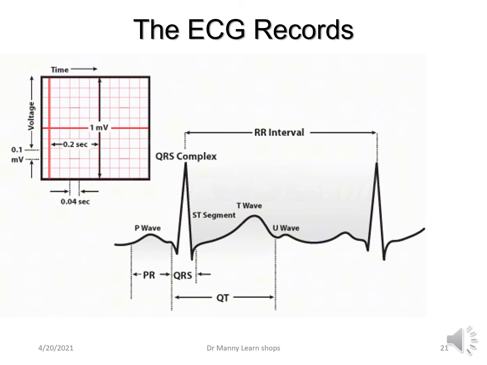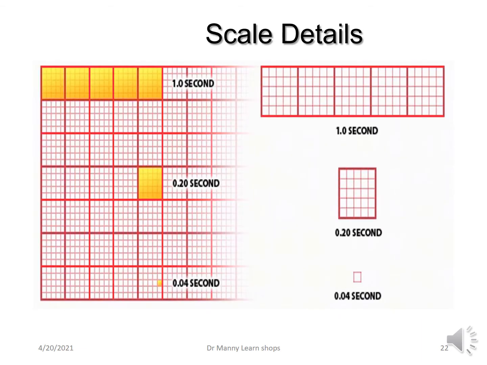Now, it's important to remember that the electrocardiographic paper records two things: time and voltage. Time in milliseconds or seconds, and voltage in millimeters or really millivolts. When we look at the scale details, each big square along the horizontal axis, which is time, is represented by little squares and big squares. Now, the little squares are, on the horizontal axis, 0.04 of a second or 40 milliseconds. And you've got 5 of those, or 25 in a big square, and they are represented by 0.20 seconds or